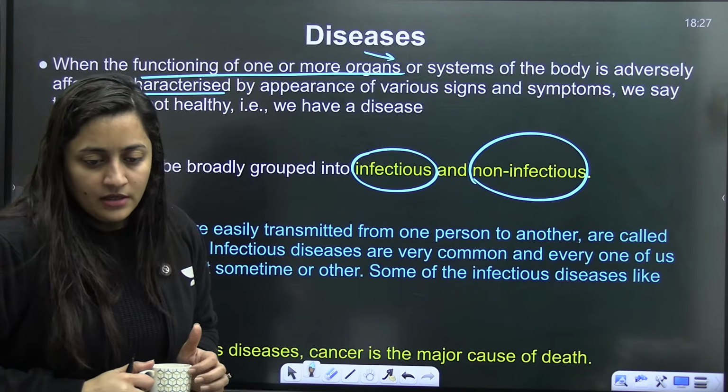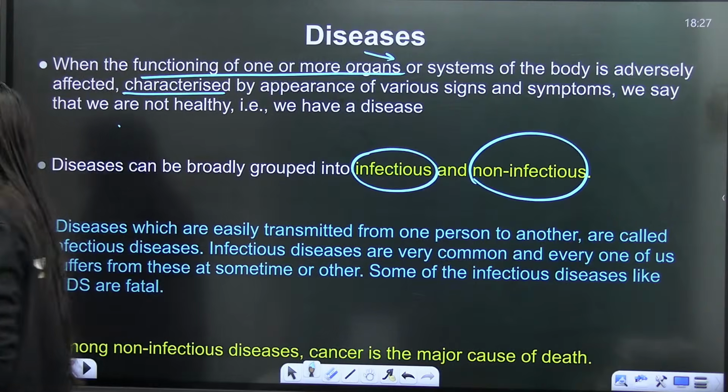Okay. So yes, what is the meaning of infectious disease? Exactly.